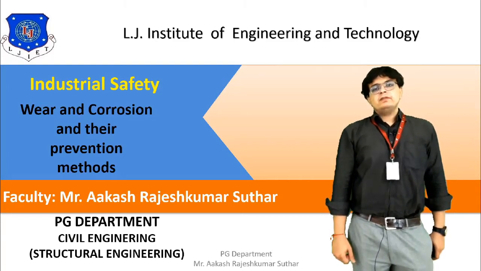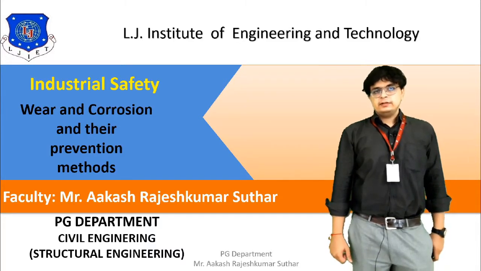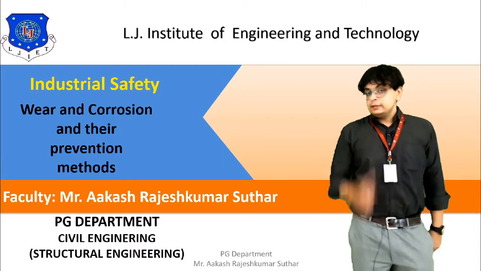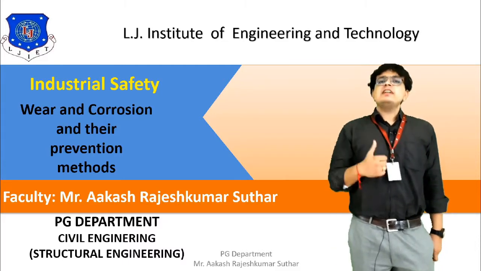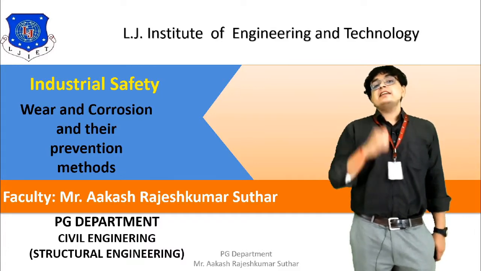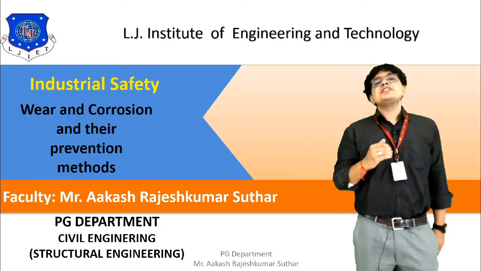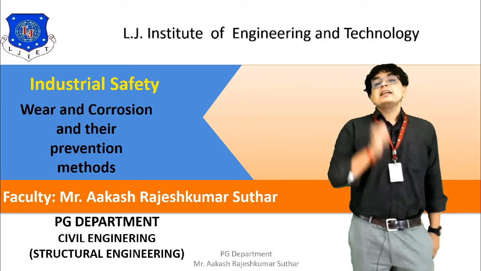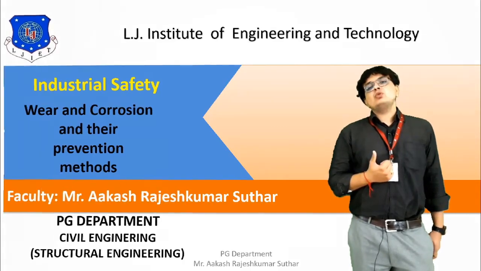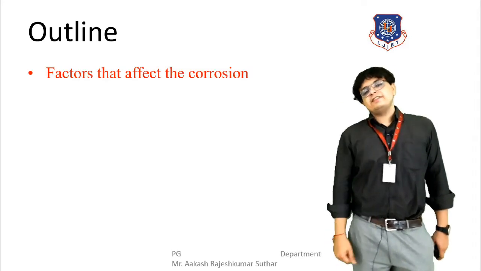Today our topic for the subject of industrial safety is wear and corrosion and their prevention method. We have already started the corrosion topic of this chapter. Now we will be moving towards our further topics, and in the previous session we have listed the factors that are affecting the corrosion. In this session we are going to have a brief discussion on the factors that are affecting the corrosion. That is our today's outline.